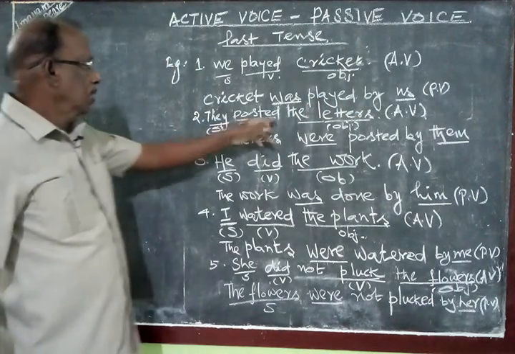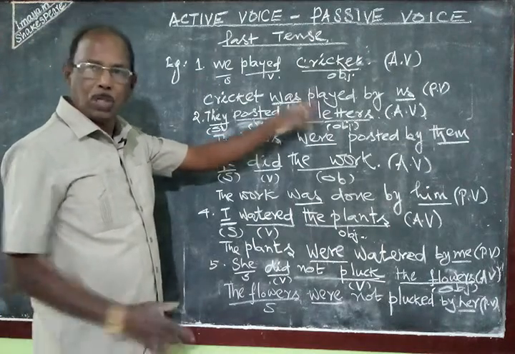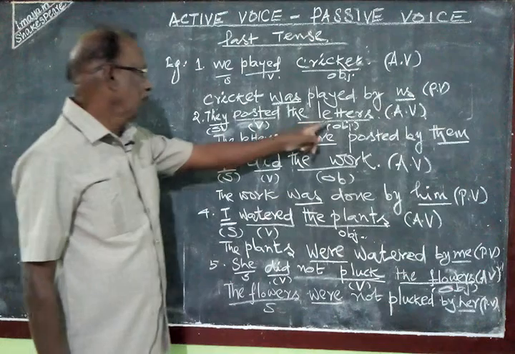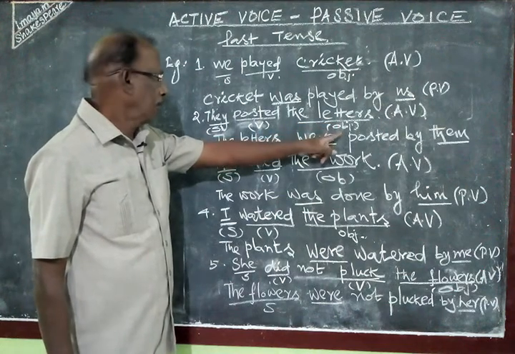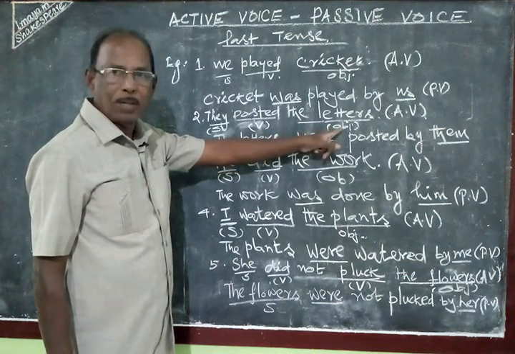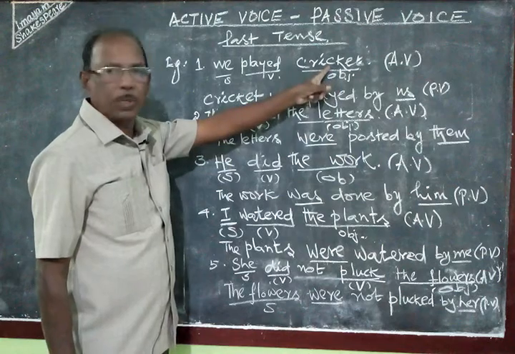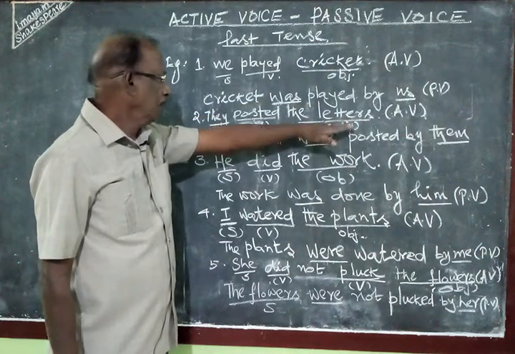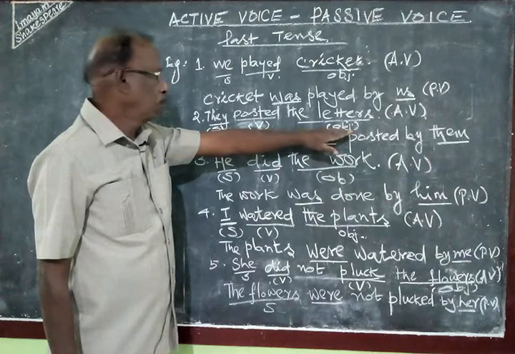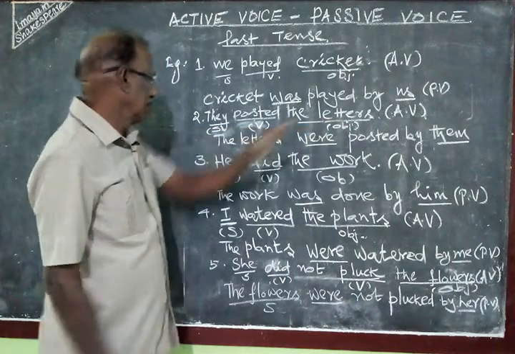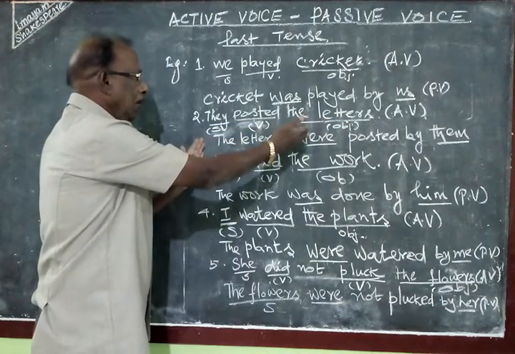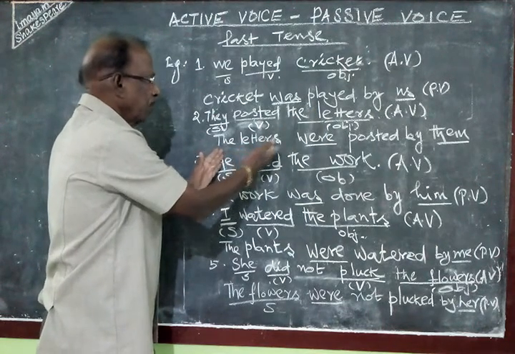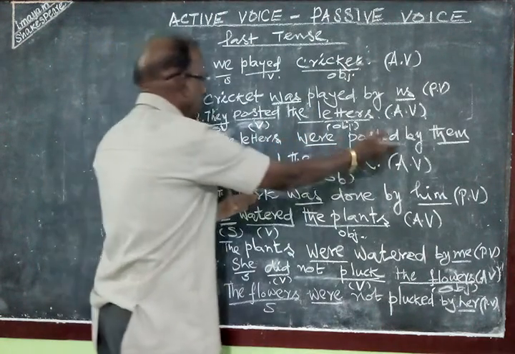Next sentence. They posted the letters. This is also past tense. They posted the letters: subject, verb, object. You have to note one point. Object is in plural form. Here the object was in singular, here the object is in plural form. Letters, the letters. Normally the letters will become subject here. The letters were posted by them.